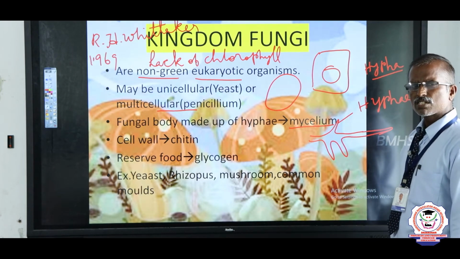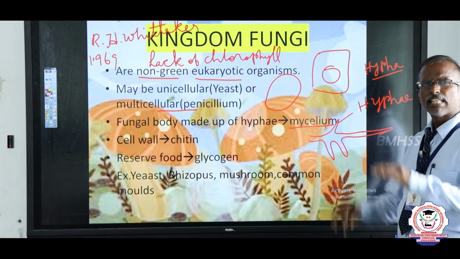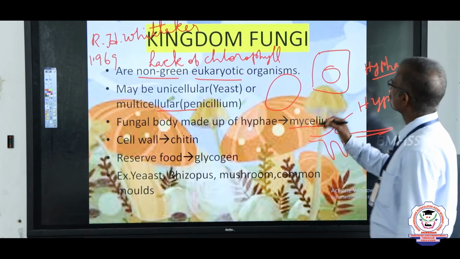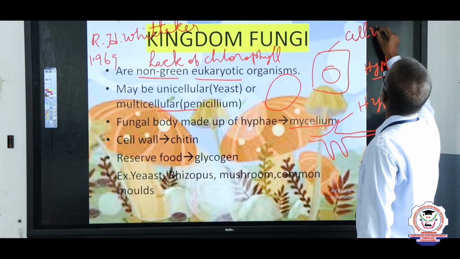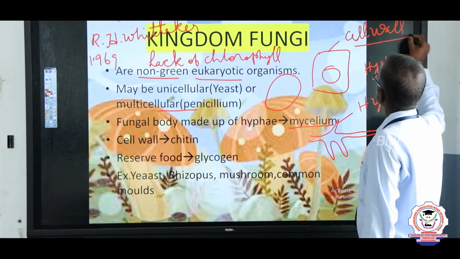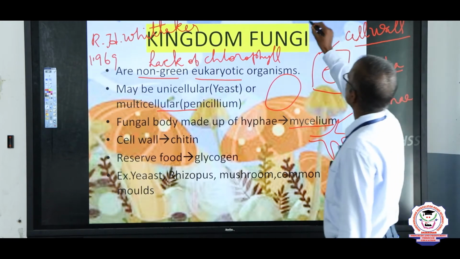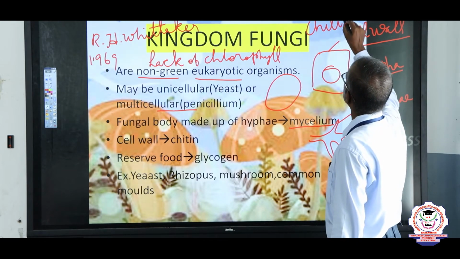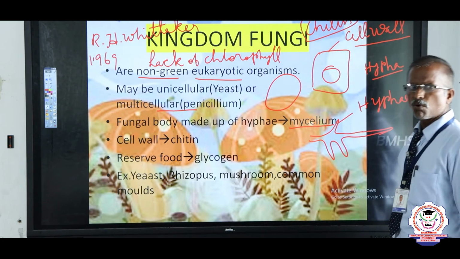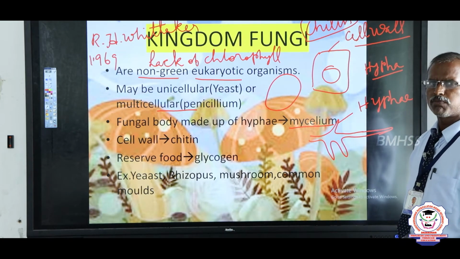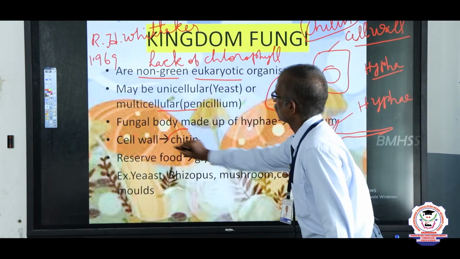Next, the body of all fungi is made up of an outermost covering called the cell wall. The cell wall of the fungi is made up of a substance called chitin. This is one of the need-based questions. The fungal cell wall is made up of a substance called chitin.